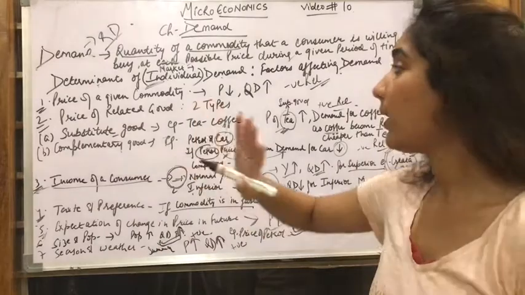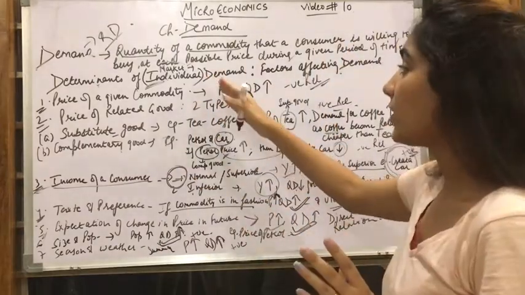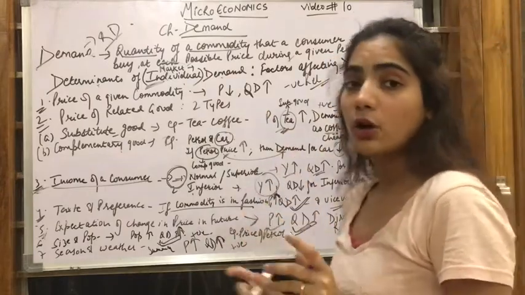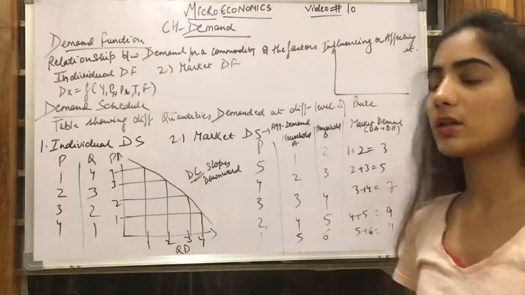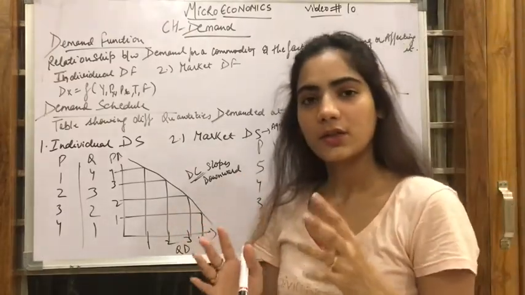So I hope you understood individual and market demand, and why the demand is changing because of these certain factors. Now we are going to talk about the demand function. Demand function क्या होता है? It is a functional relationship.